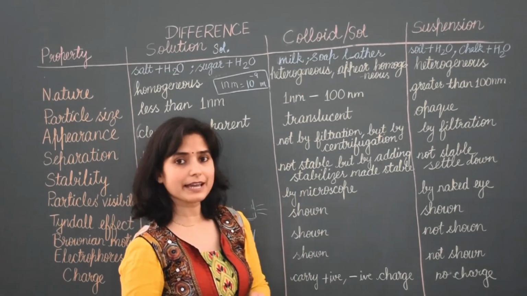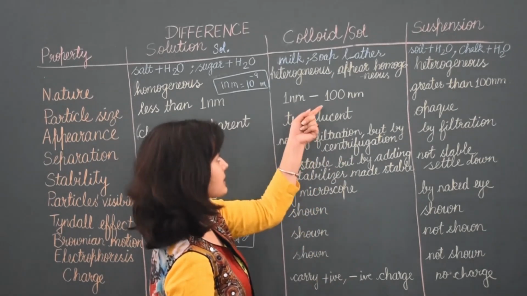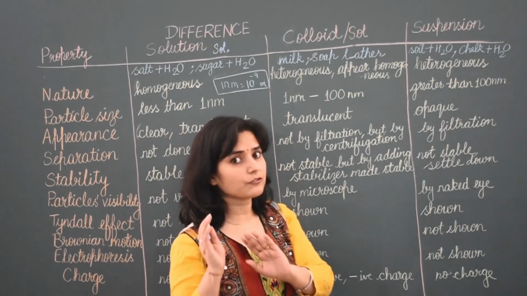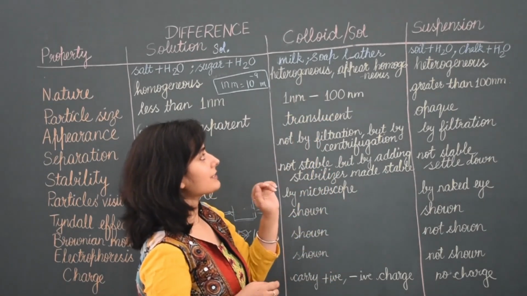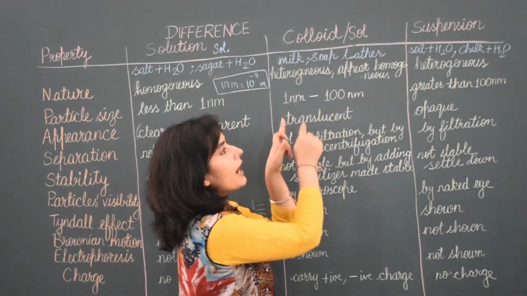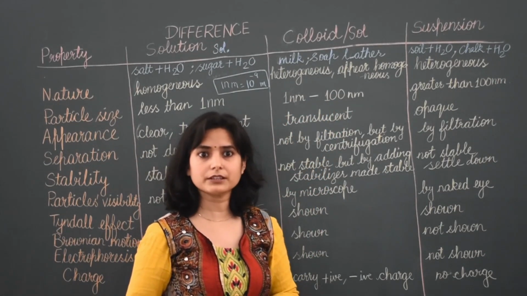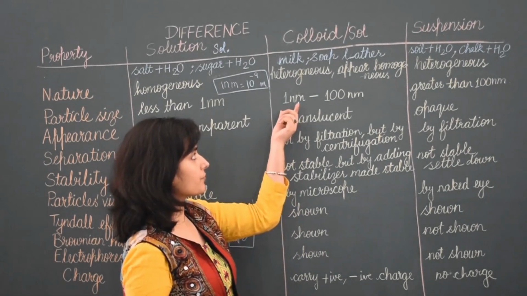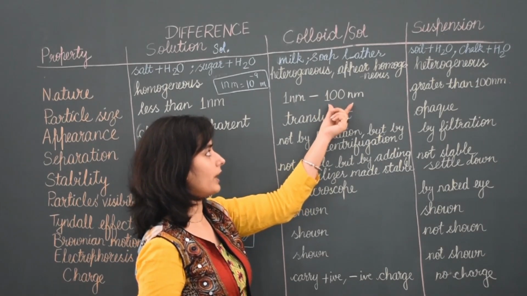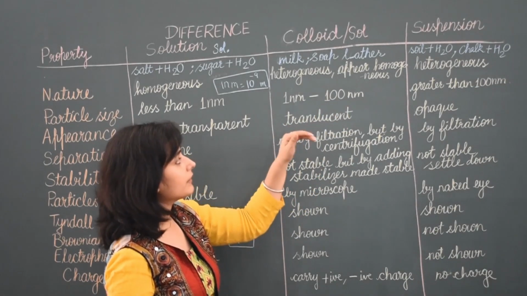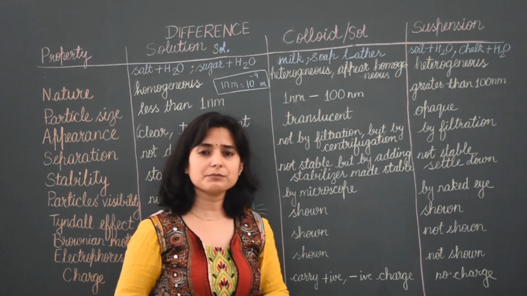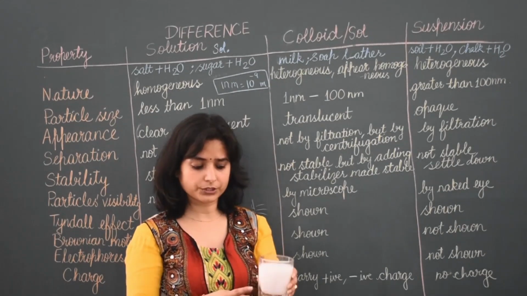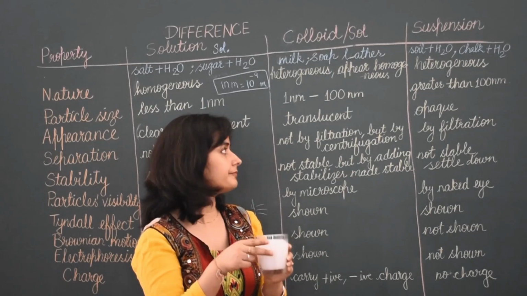Next, particle size. Its particle size is greater than solution particles. Solution particle is less than 1 nanometer. And colloid particle size is from 1 nanometer to 100 nanometer. It can be 2 nanometer, it can be 99 nanometer, or it can be 100 nanometer. So from 1 to 100 nanometer are the particle sizes of colloid. Next, it is translucent. Sometimes it appears opaque also. And when we add more water, then it will be translucent.